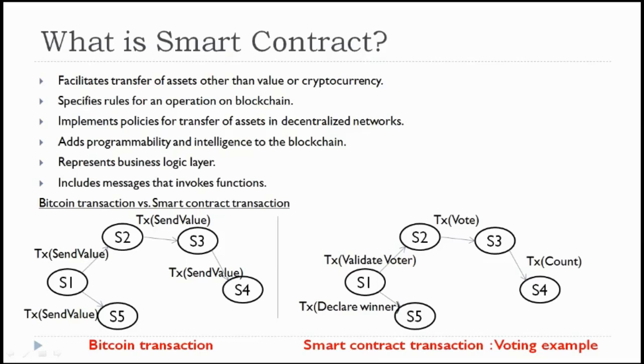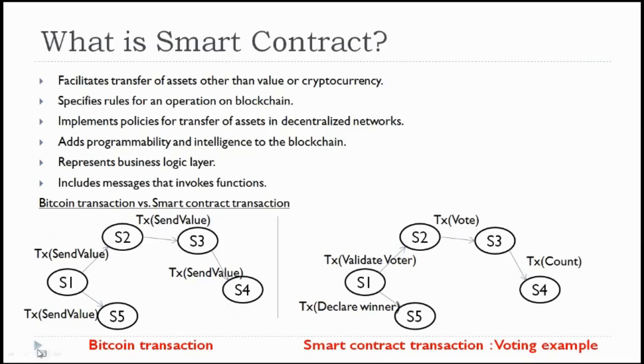If you look at the Bitcoin transaction and smart contract transaction in the diagram given here, let S1 be there. S1 is sending the transaction as send value, but S2 can also do the transaction known as send value. S3 can also do the transaction send value. S1 can also do the transaction send value. So all put together, only sending some value is the only transaction available in the Bitcoin blockchain or simple Bitcoin transaction.